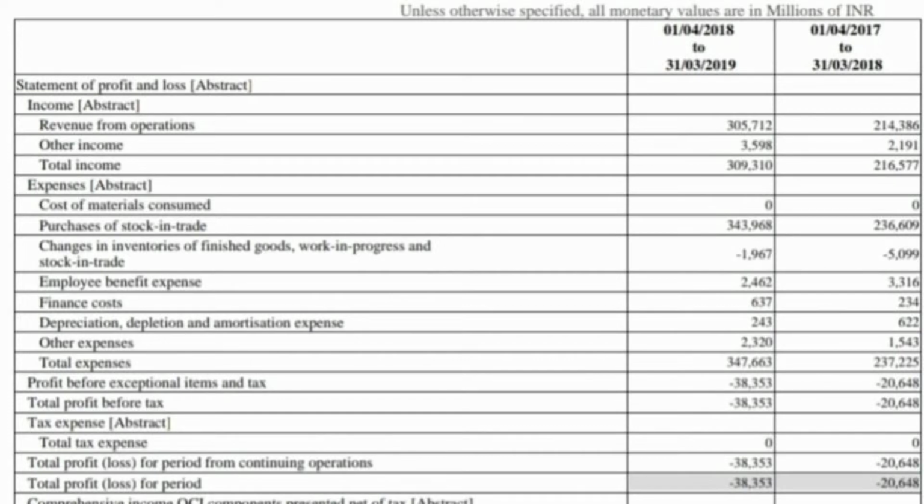Let's move on to the expenses and look at the expenses of Flipkart. Purchase of stock in trade has increased from 2,36,609 to 3,43,968. It means they have purchased a larger amount of stock. Changes in inventory of finished goods have decreased from 5,099 to 1,967. Employee benefit expenses have also decreased. Finance cost has increased from 234 to 637. Depreciation has also decreased.